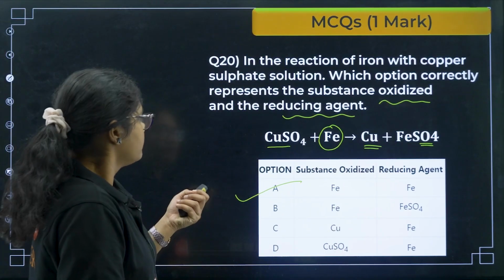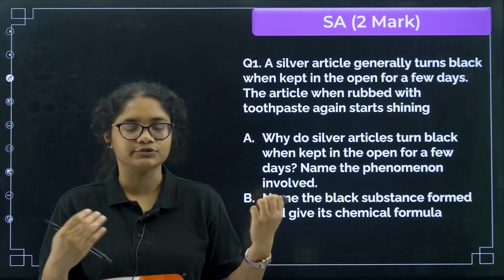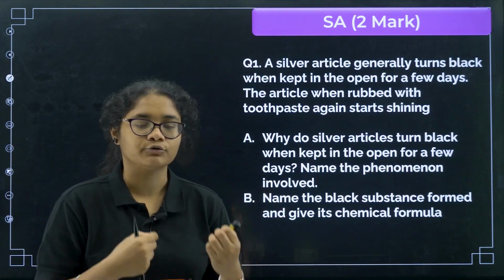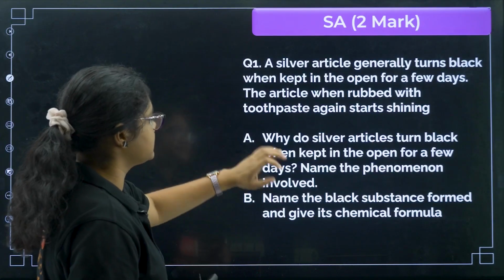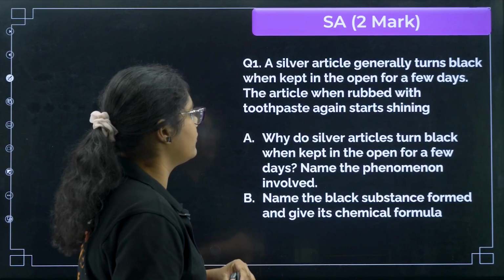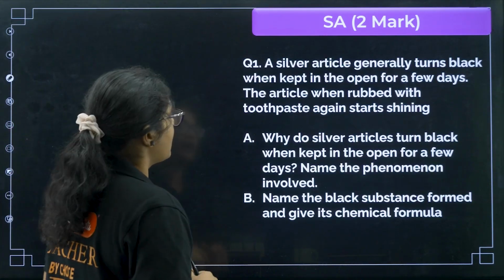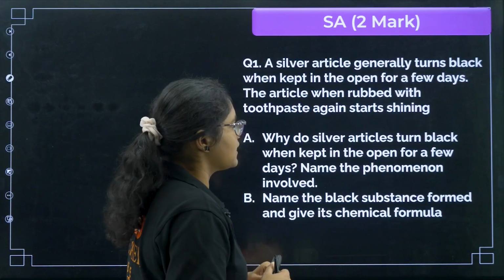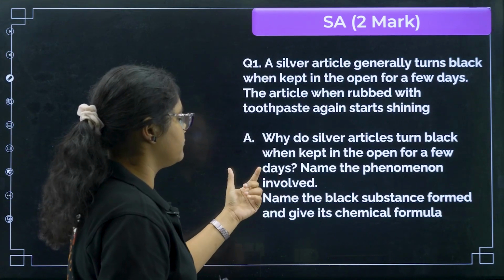Okay, fine. So now we will go to 2 marker questions, that is short answer 2 marker questions. How you need to write the answer, I'll be telling you. The first question here is: silver articles generally turn black when kept in the open for a few days. The article, when rubbed with toothpaste, again starts shining. Why do silver articles turn black when kept in open for a few days?